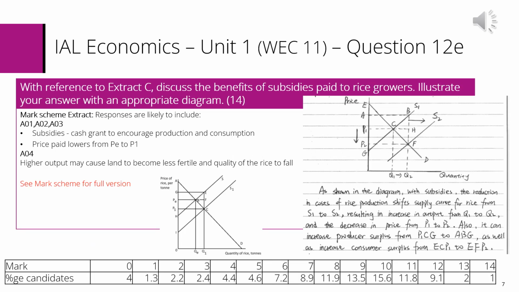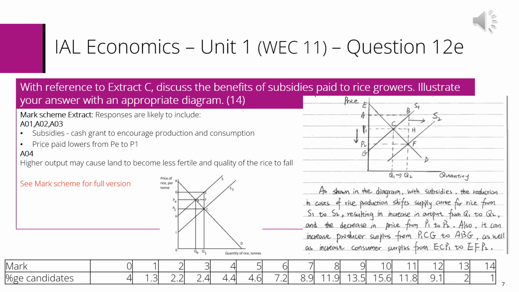The next question we're going to look at on Unit 1 is question 12e. The question asked, with reference to Extract C, discuss the benefits of subsidies paid to rice growers. The students then had to illustrate their answer with an appropriate diagram. This question was worth 14 marks.